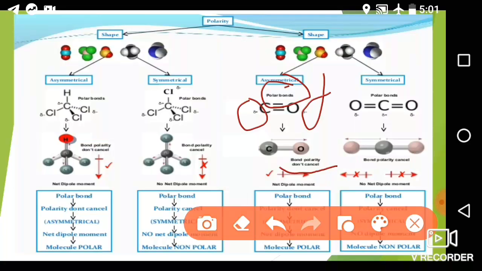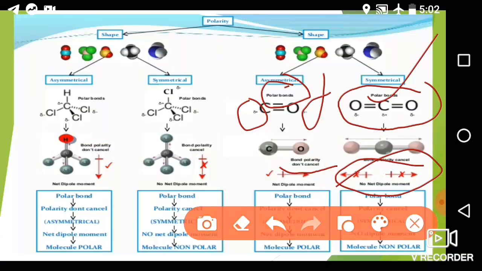But in carbon dioxide, both oxygens are symmetrical and attached to the carbon, although they have different electronegativity. Oxygen is more electronegative than carbon, but the similar stretching of the two oxygens to the carbon cancels the dipole moment in the opposite direction. So this is IR inactive.